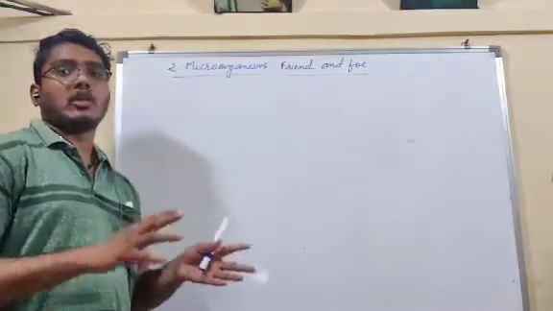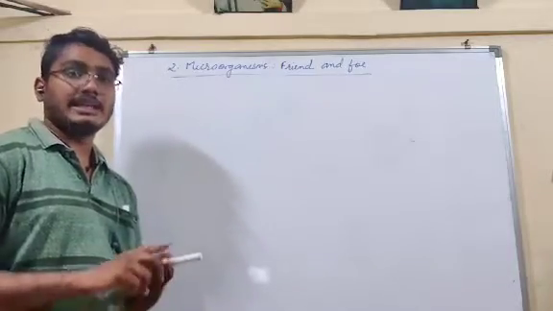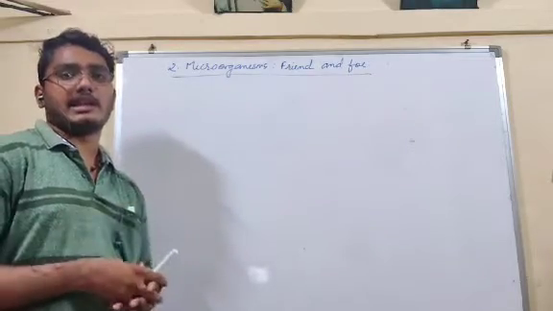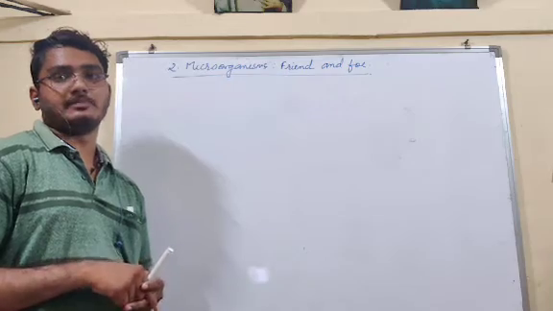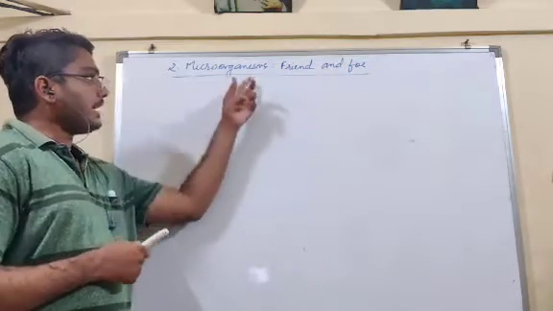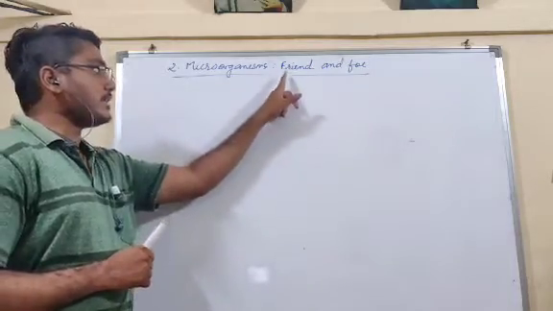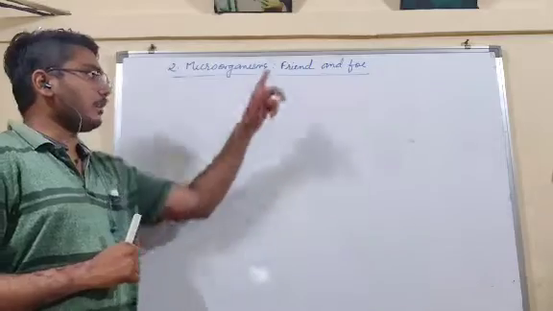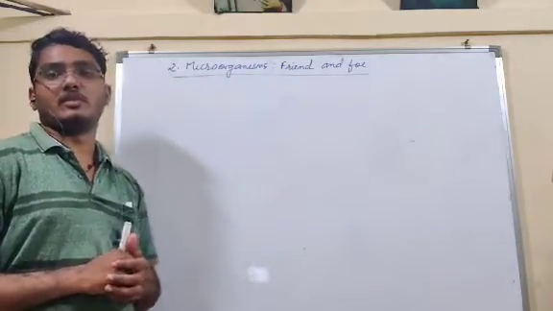Now there are some microorganisms like bacteria, viruses, protozoa, fungi, algae. These are the microorganisms which cannot be seen by our naked eyes, but they are in nature. Now they are saying microorganisms: friend and foe. It means the microorganism is a friend as well as a foe, that is, an enemy. It means the microorganism is useful as well as dangerous.